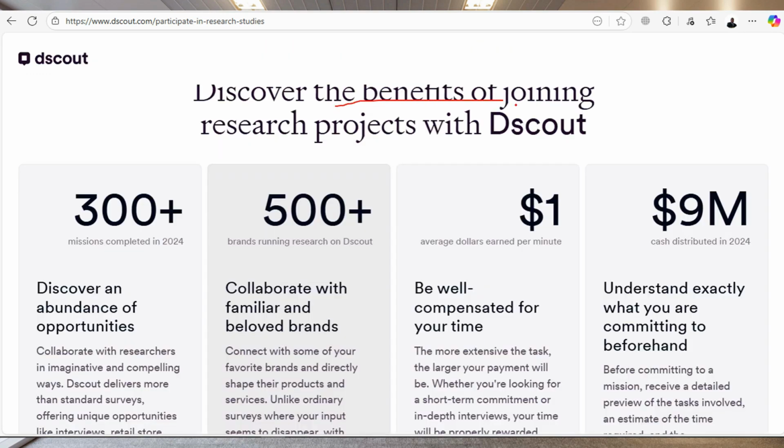And the benefits of joining the research projects, the Dscout. So far, so good. I'll say these are some of the benefits, right? Discover an abundance of opportunities. You collaborate with familiar and beloved friends. Then you'll be paid very well for your time. So this platform has completed more than 300 missions, and it has 500 plus brands participating here. The average earned per minute on this platform is $1, and it has paid $9 million so far, since 2024.